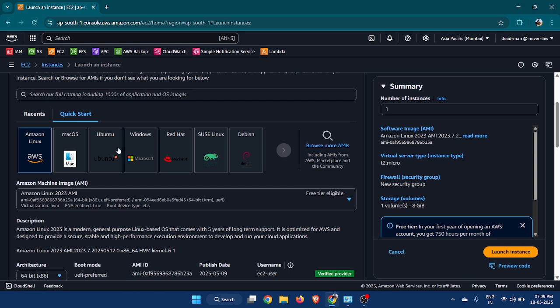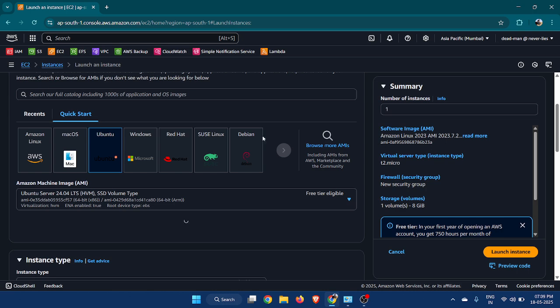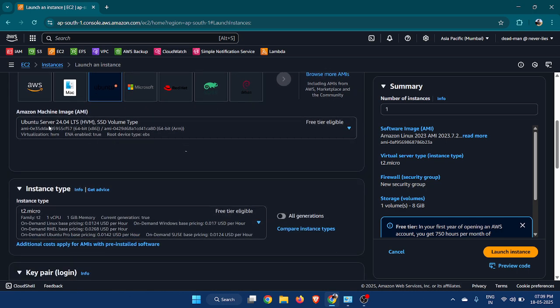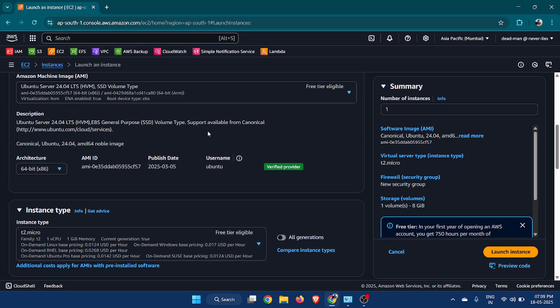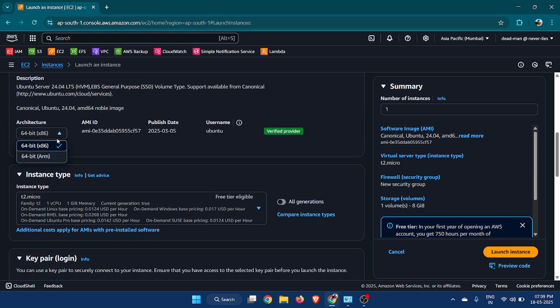There are various versions, like this one is of Mac OS, which is paid. So I will select Ubuntu. You just have to select the image. There are many versions of the server, and we are selecting the latest, Ubuntu Server 24.04 LTS, long-term support. For architecture, there are different options like ARM and x86. We are selecting x86 because it has many advantages over ARM.